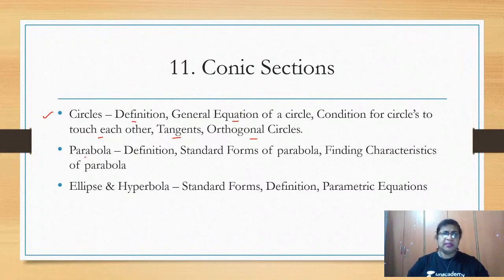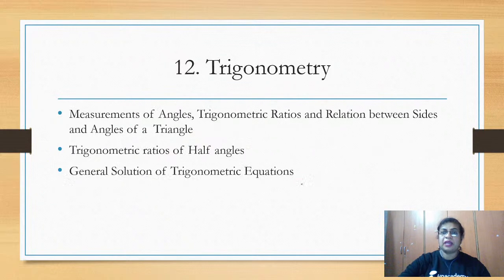There is another concept in conic sections, the parabola, and the different types of parabola. This is the easiest concept which we can see here. The parabola, its definition, and you have 4 standard forms. We are going to learn in detail about the 4 standard forms of a parabola. How to find the characteristics of the parabola will also be taught to you. And we have the ellipse and hyperbola, another concept of conic sections: their standard forms, definition, and parametric forms.